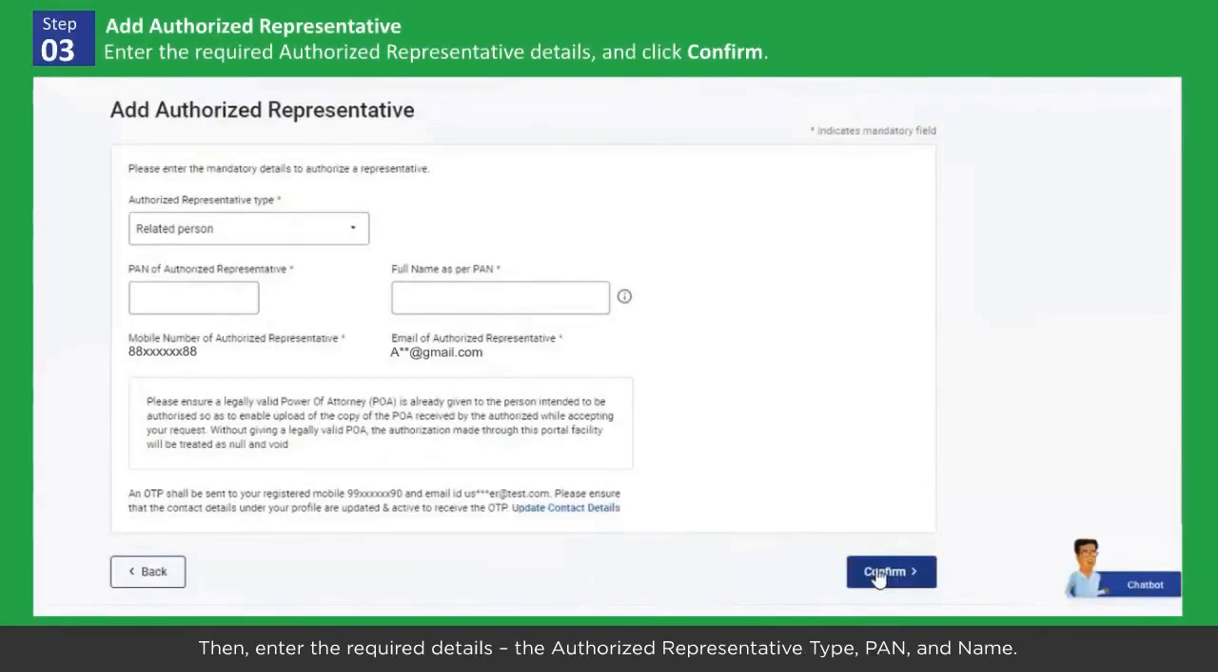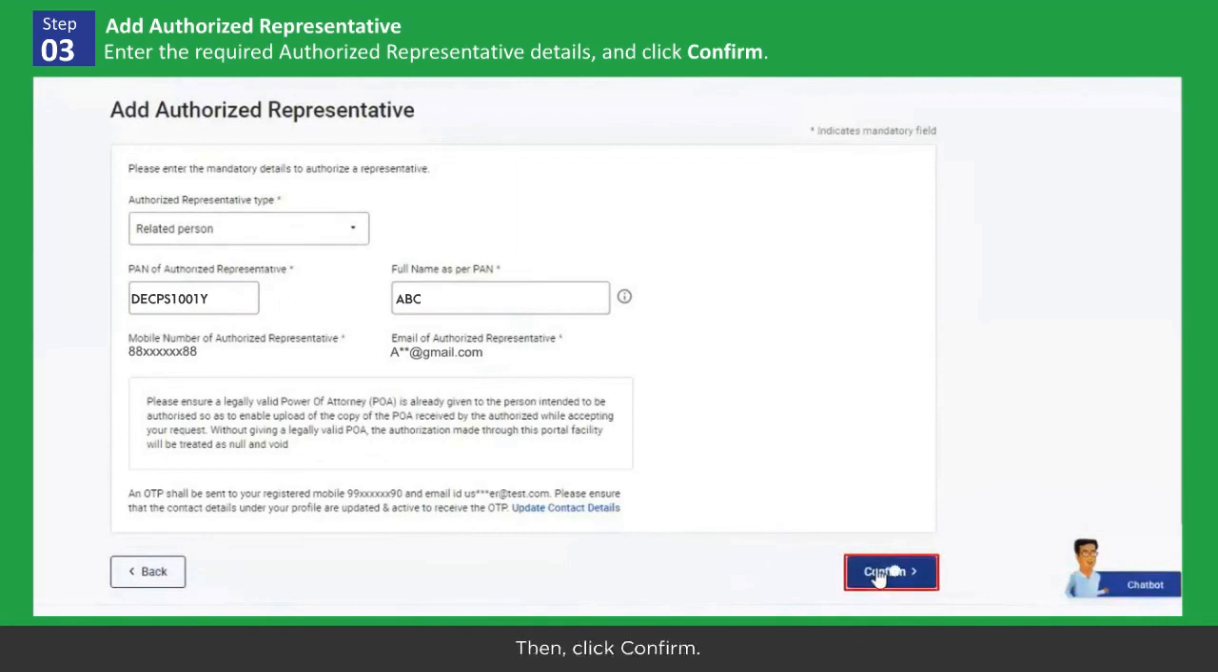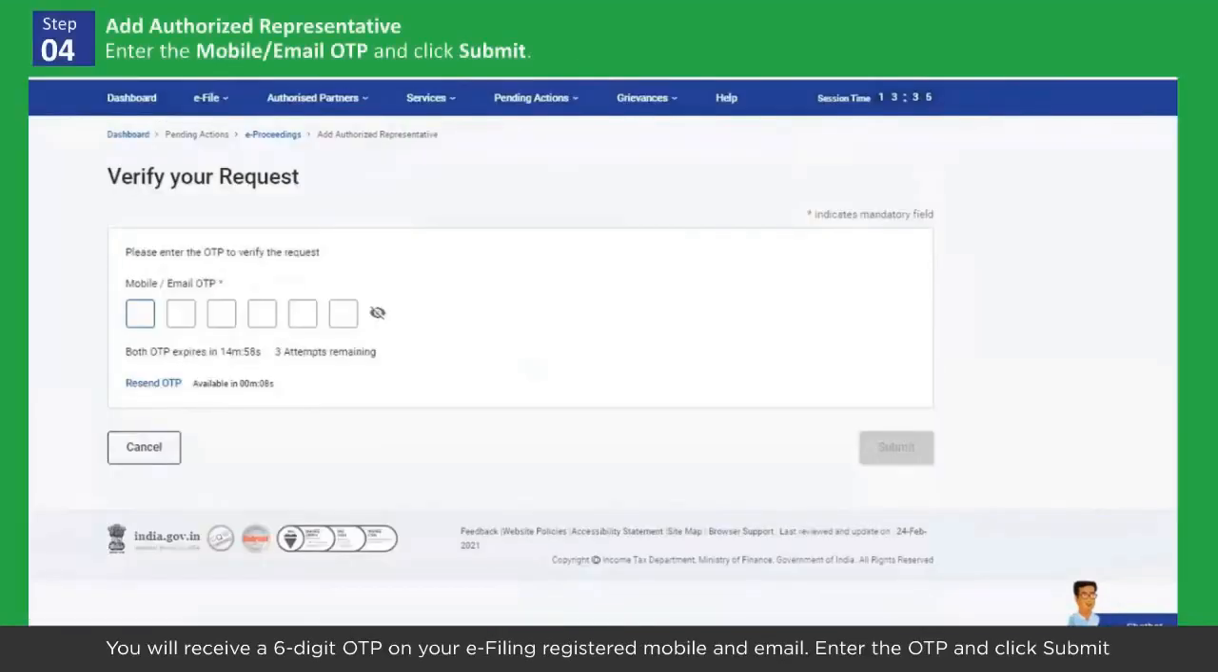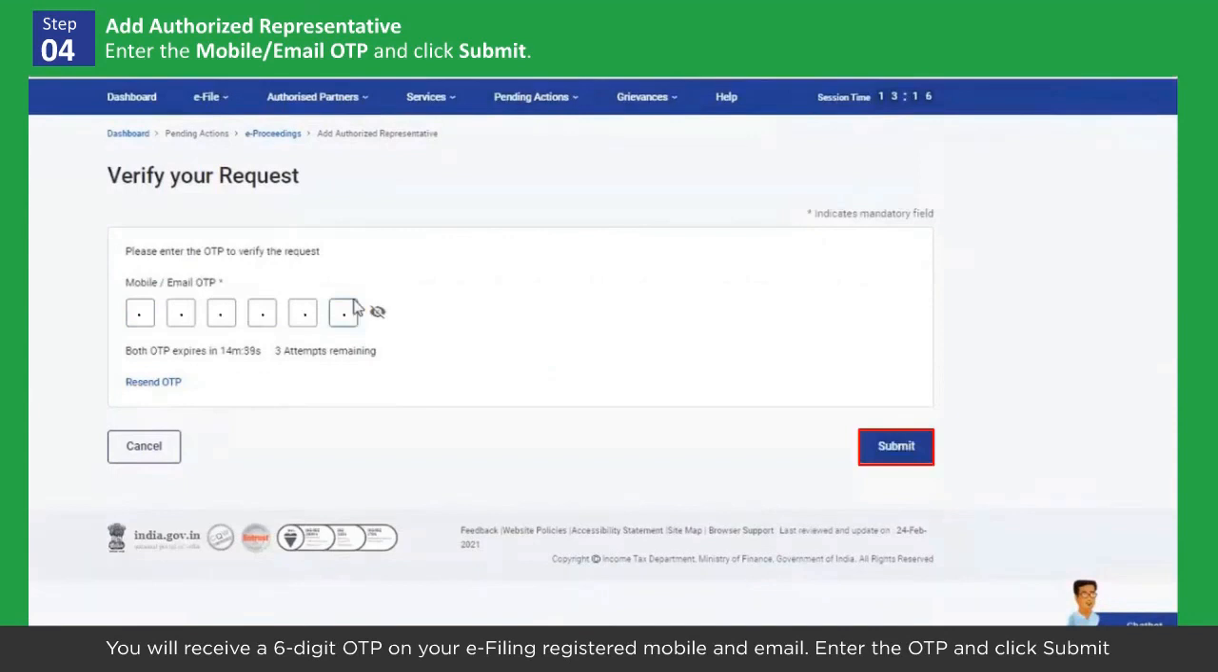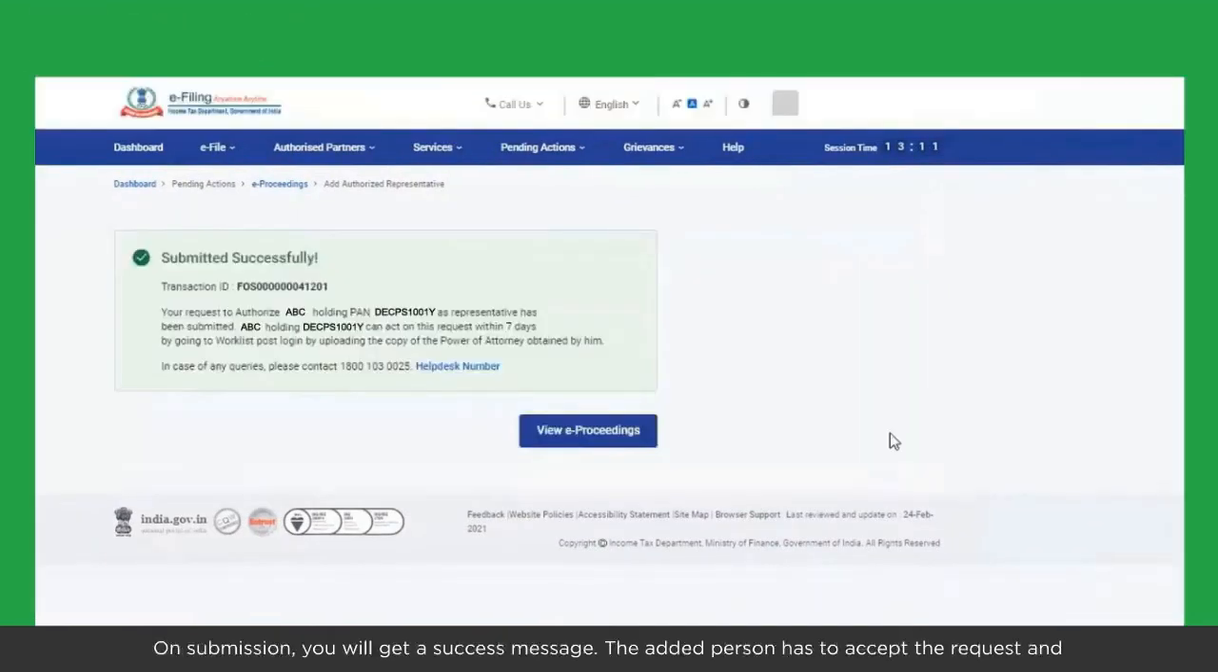Then, enter the required details: the authorized representative type, PAN, and name. Please ensure that the person being authorized has a legally valid power of attorney. Then, click Confirm. You will receive a 6-digit OTP on your e-filing registered mobile and email. Enter the OTP and click Submit. On submission, you will get a success message.